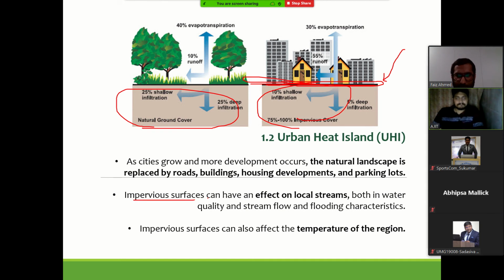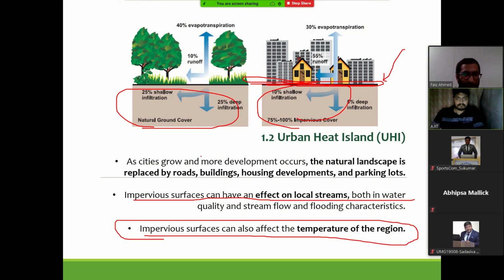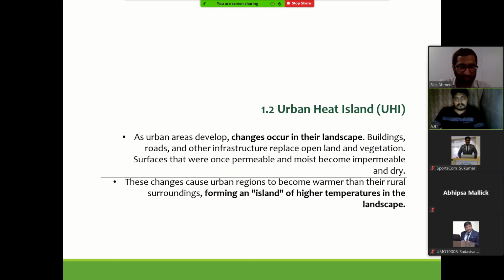Okay, so the impervious surface can affect the local stream and so on and so forth. Impervious surface can also affect the temperature of the region. That's what we are actually discussing. And why we are discussing the surfaces a little deeper is that one of the major mitigative measures that we discuss from the perspective of UHI is about impervious surface. So how do we avoid this impervious surface? How do we bring that porosity into the material that we use in planning and design of buildings and cities?